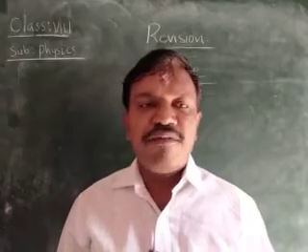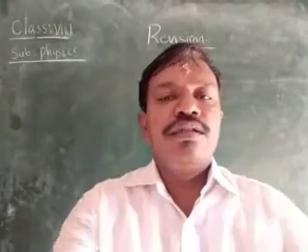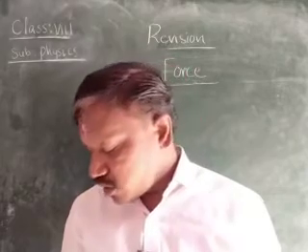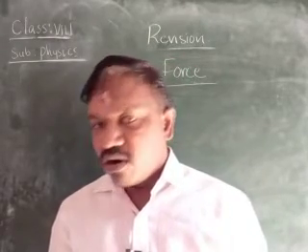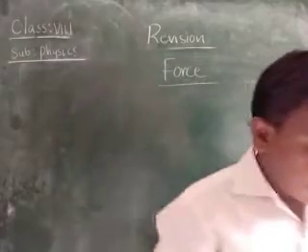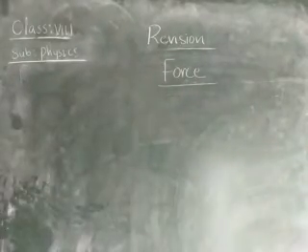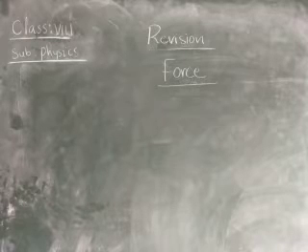The net force is the total force acting on a body. The algebraic sum of all the forces acting on a body is called the net force.